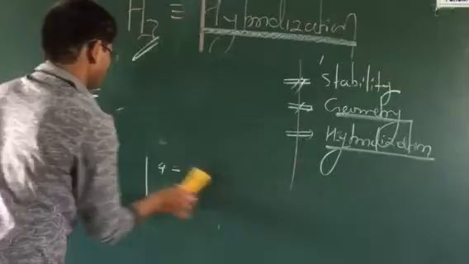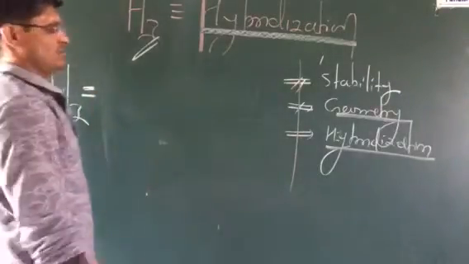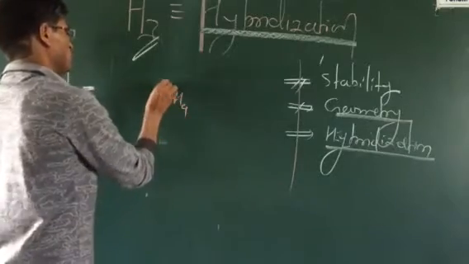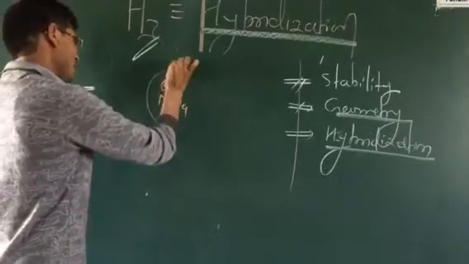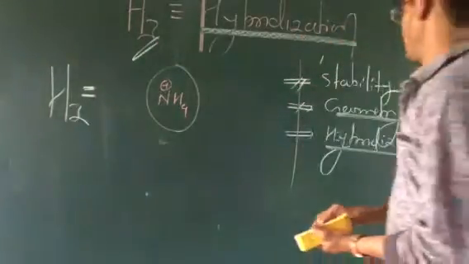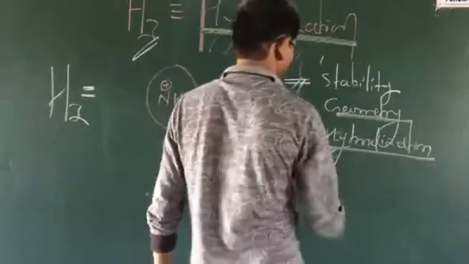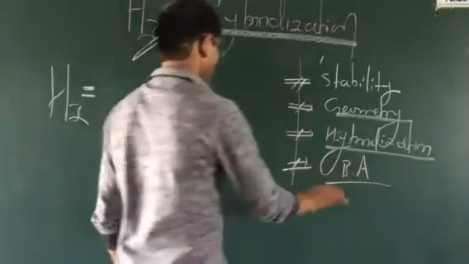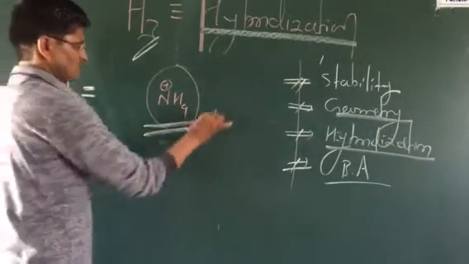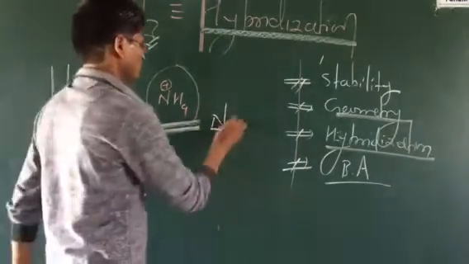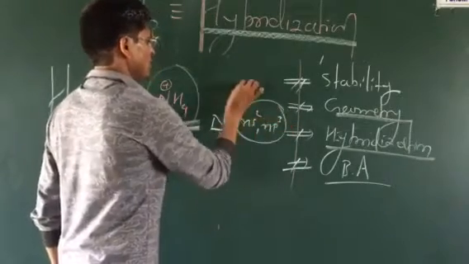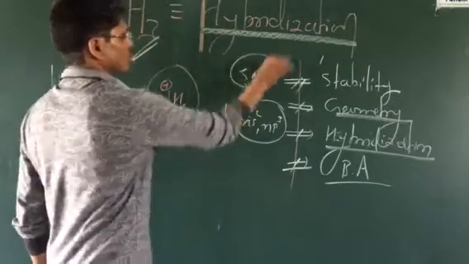Another fact: if the molecule has a cation or anion, meaning a charge, for example, the molecule NH4 positive, what is the hybridization of such types of molecules? What is the geometry? And another point, what is the bond angle of the molecule? The central atom here is nitrogen. We know the outermost electronic configuration is ns2 np3, so 5 electrons are present in the outermost shell.